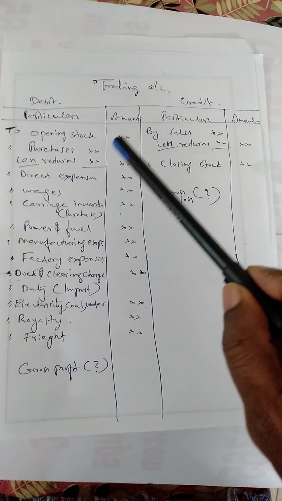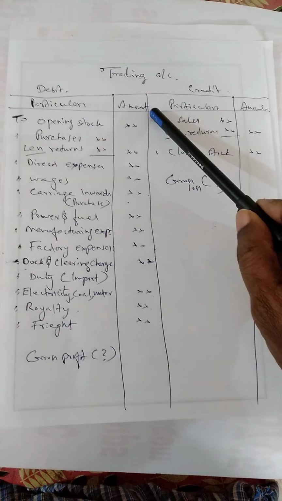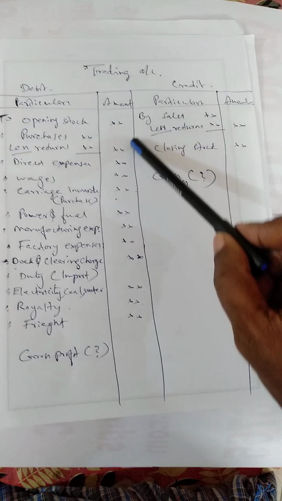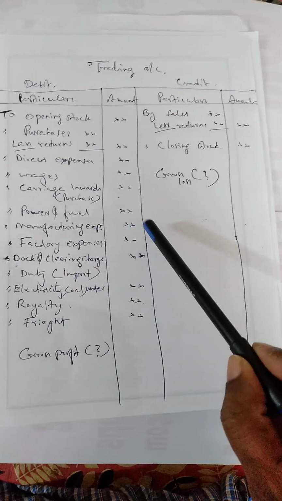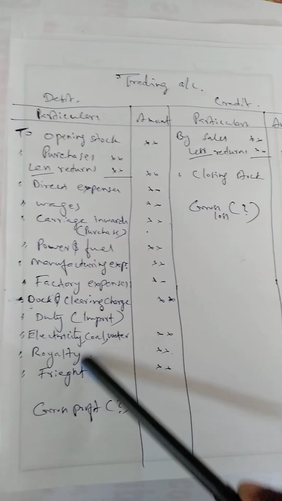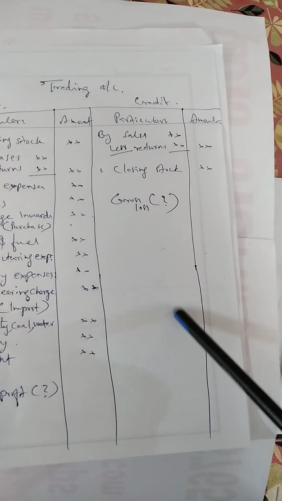The left hand side is called debit side and the right hand side is called credit side. A trading account is also an account. This account is divided into two equal parts, a left hand side and a right hand side. This left hand side is called a debit side and this right hand side is called a credit side.